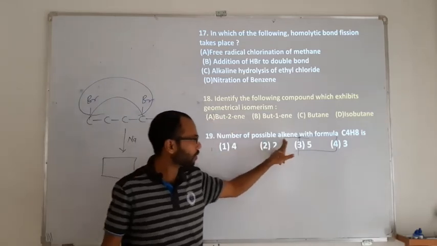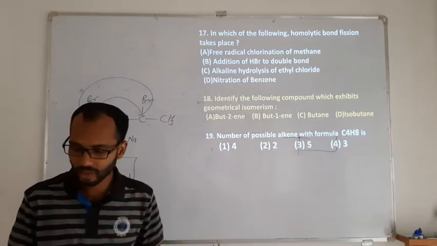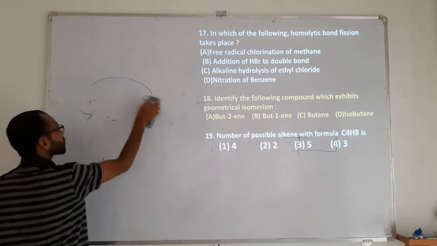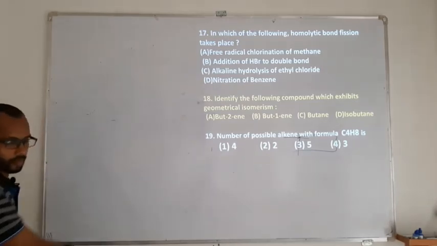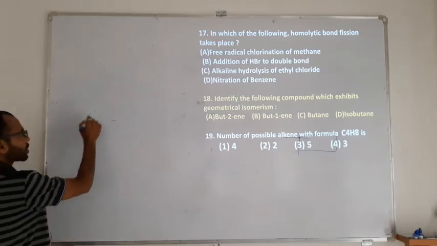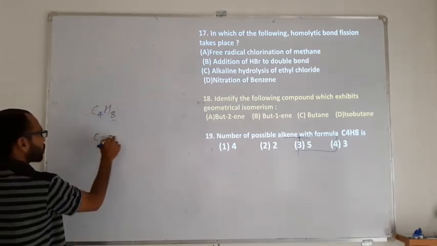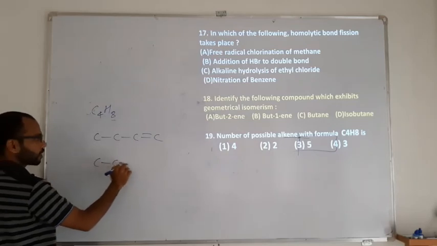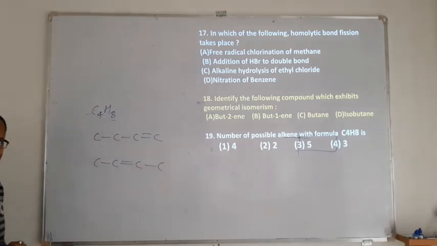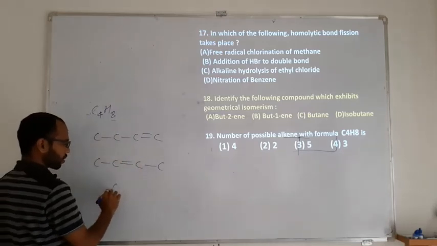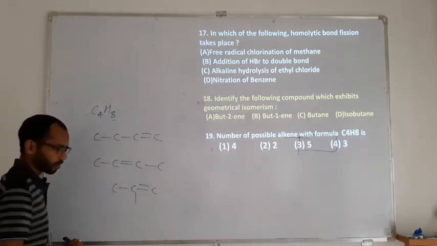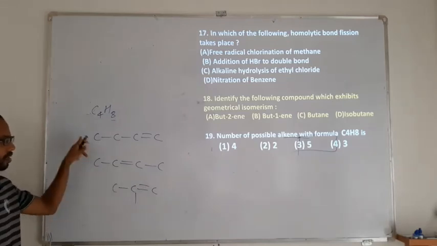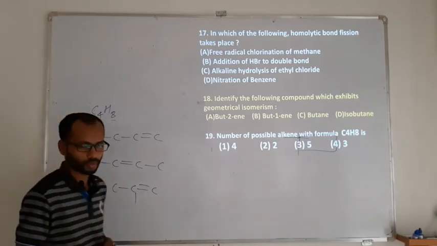The number of possible alkenes with the formula C4H8. Like alkynes, they are asking you for alkenes. So it's C4H8. One possibility is a double bond between first and second carbon. Second, it is between second and third carbon. Then you cannot change the position. Go for a substituent. One substituent is there at the central carbon atom. You cannot go for this because it will again become a chain. So again here also the possibilities are 3 only.